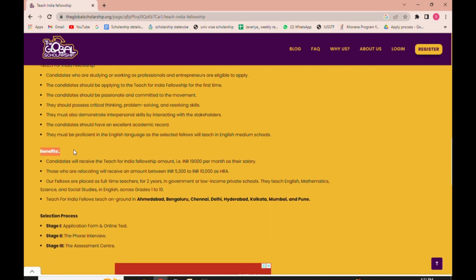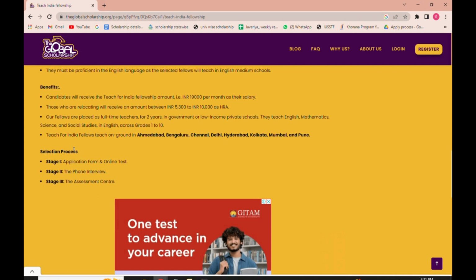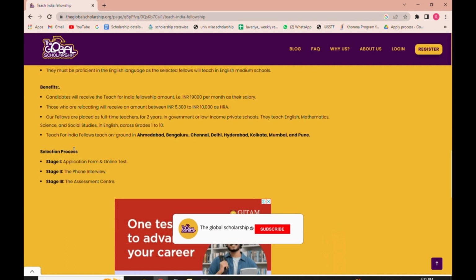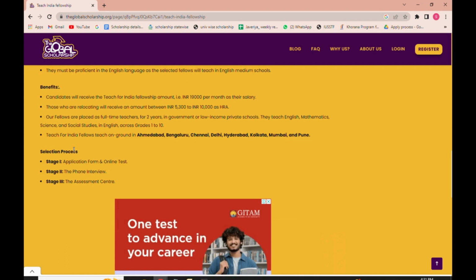Moving on to next, you will see the benefit section. So here the candidates who will participate in this fellowship will receive the Teach for India fellowship amount, that is INR 19,000 per month as their salary. Those who are relocating will receive an amount between INR 5,300 to INR 10,000 as a house rent allowances. Our fellows are placed as full-time teachers for 2 years in government or low-income private schools. They teach English, mathematics, science and social studies in English across grade 1 to 10. Teach for India fellows teach on ground in Ahmedabad, Bangalore, Chennai, Delhi, Hyderabad, Kolkata, Mumbai and Pune.